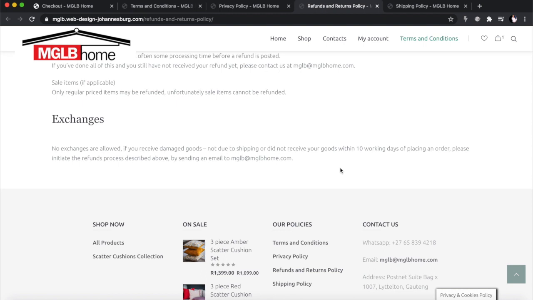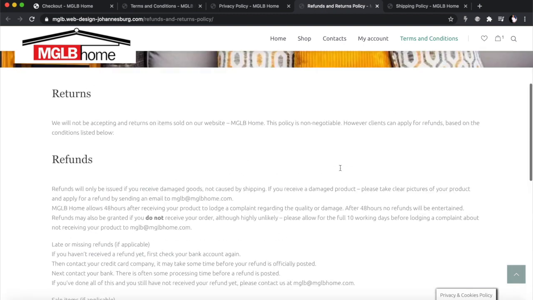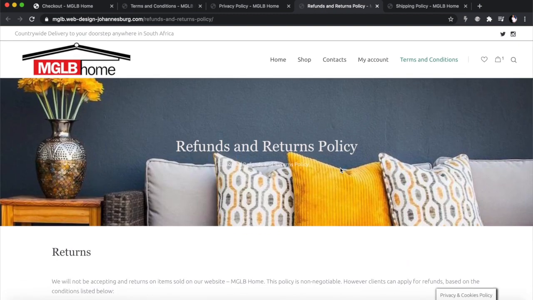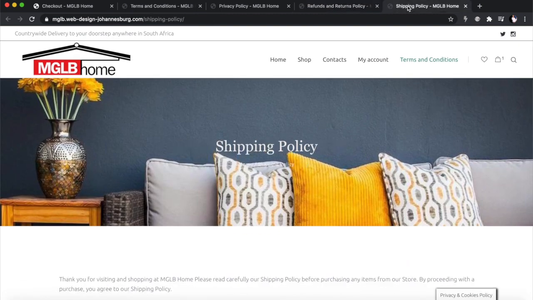You've got 5 days, or you've got 2 days, or you've got a month, whatever. You've got to be very clear about those things. And then you've got 2 days to send the item back to me, or you've got 10 days to send it back. You can't make the claim 10 days after the delivery and then wait 6 months before you send it back. Things like that, you've got to specify all those things in your policy. So this becomes a very, very involved and very, very important part of doing e-commerce.